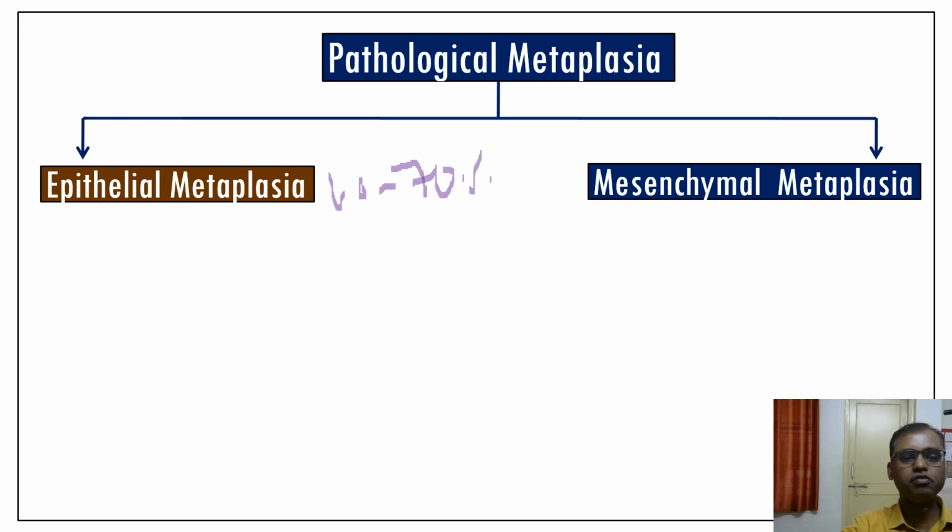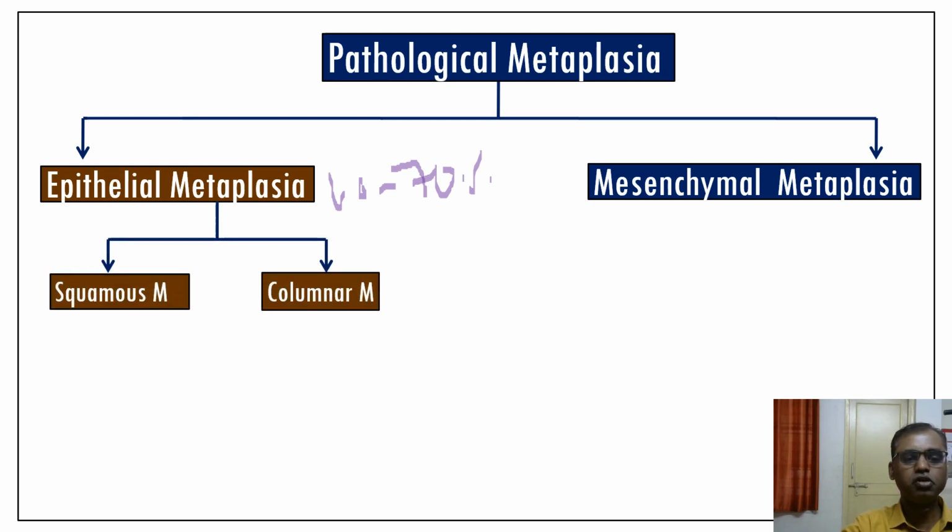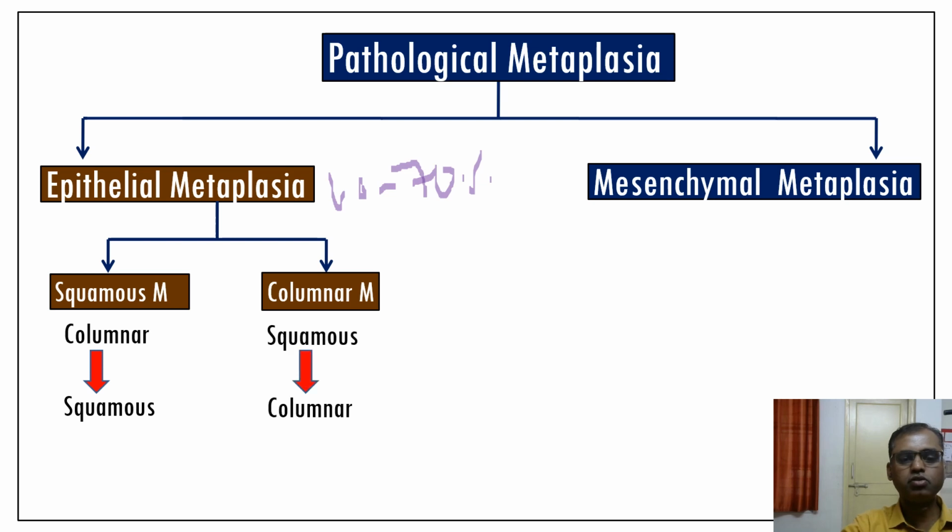Epithelial metaplasia is again divided into two types, squamous metaplasia and columnar metaplasia. So what is squamous metaplasia? Here I am giving a very simple understanding. The normal columnar epithelium changing into the abnormal squamous epithelium is known as squamous metaplasia. So what is columnar metaplasia? The normal squamous epithelium changing into the abnormal columnar epithelium is known as columnar metaplasia.